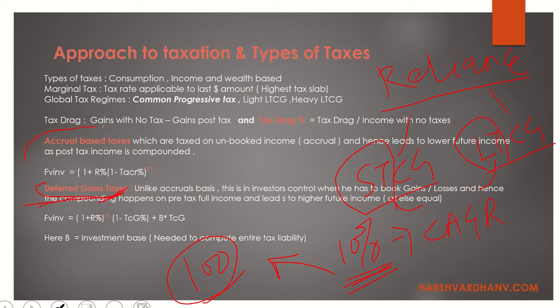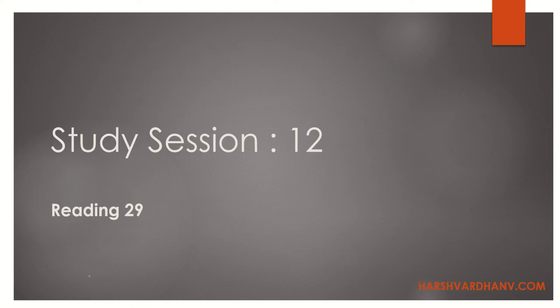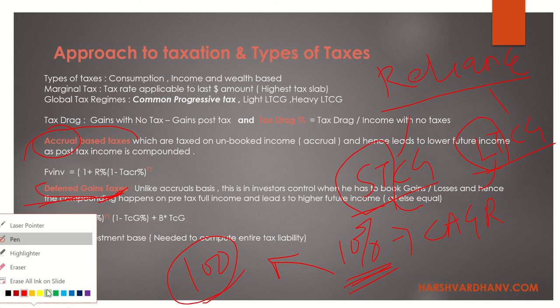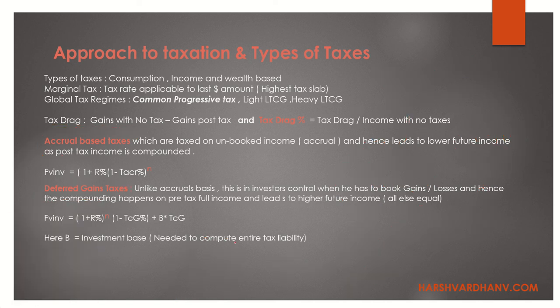Over here I am not able to defer, because even if I am not receiving the income, the tax is being computed on the accrual. But here the control is with me to either sell it in short term or long term, and whenever I sell, there will be a tax on the capital gain. There is no tax on the income as such. So a very simple example we'll take. First I will explain you this part, then we'll go to the B part.